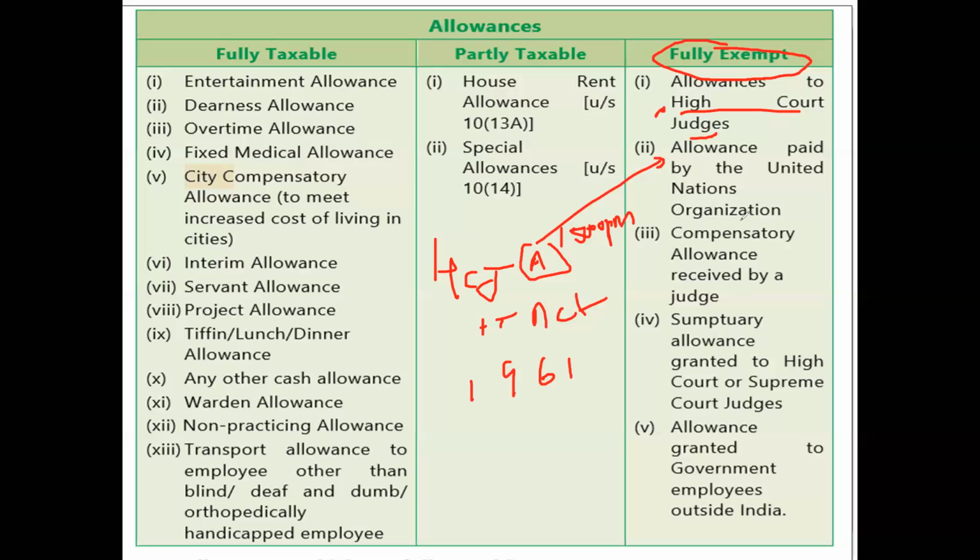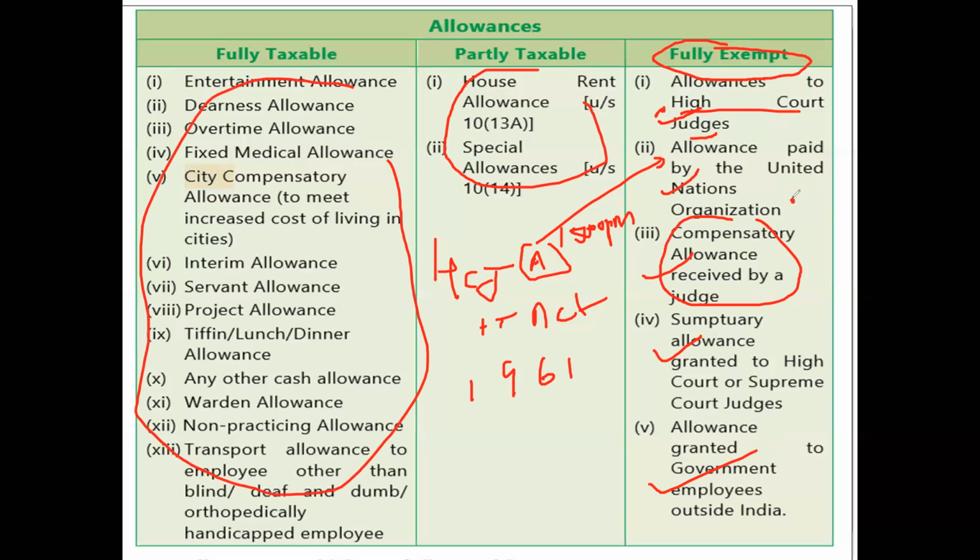In the same way, compensatory allowance received by the judge and other things, you can ignore this because we only have one judge. I am not going to file returns for this judge, and he knows which are the taxes which are exempted from tax. So this part you should know, but this you can ignore because you are going to have only 1 or 2 judges, but employees are many who are getting house rent allowance. Next one. So I think you have understood this.